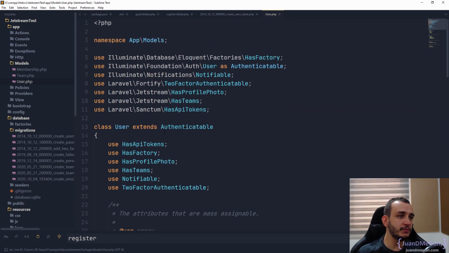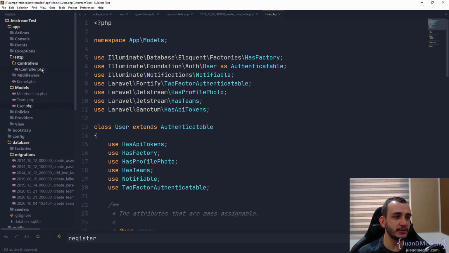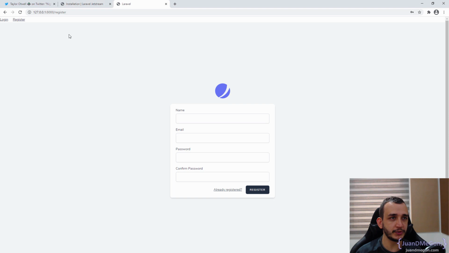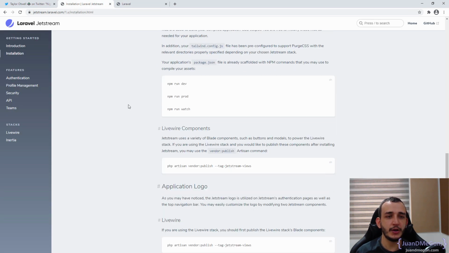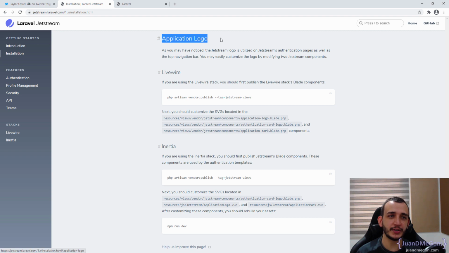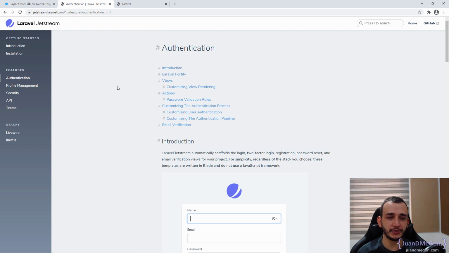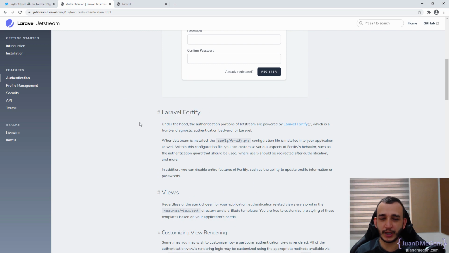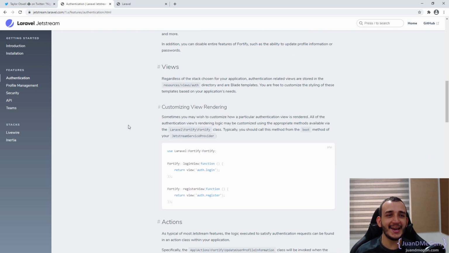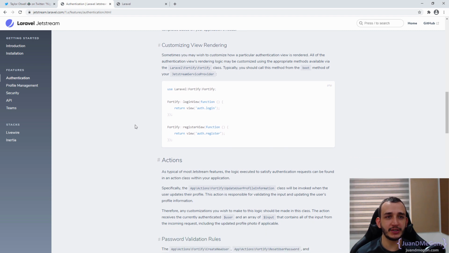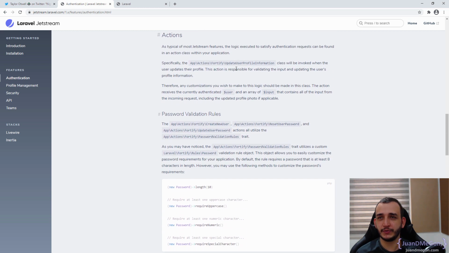And now we need to verify in the HTTP controllers. There is only Controller.php. So that means that it's not using controllers for the registering. So let's verify a little about how it is working. We have already the installation, we have the details. If we want to change the application logo, we don't need to go into this for now. So let's check the authentication section. We have here an introduction about Laravel Fortify. I just talked about that a few minutes ago. And let's see the views, customizing the views rendering. We can eventually modify these. Pretty nice. I'm just going fast over this.